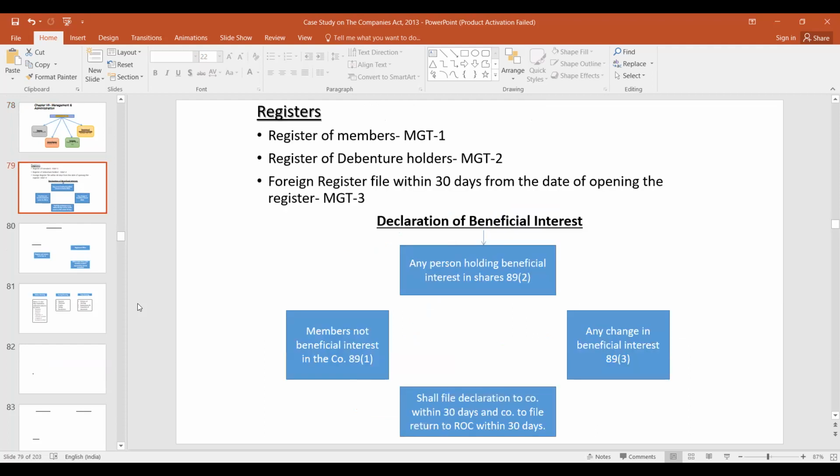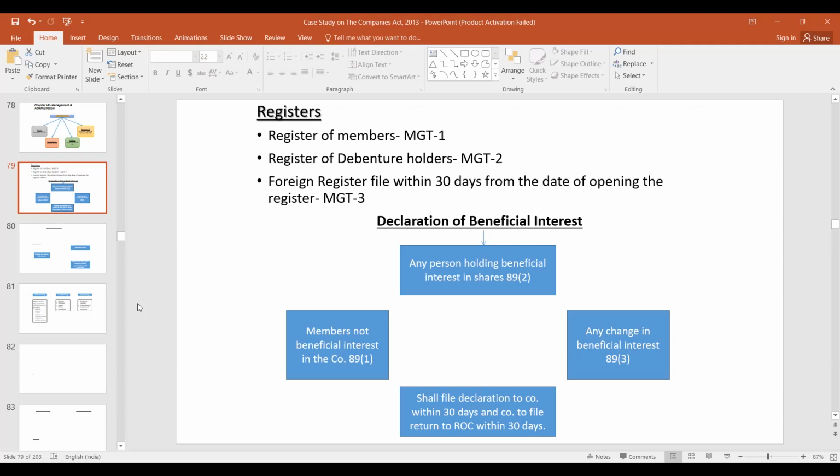Regarding this beneficial owner, let me ask you something on this. Section 90. Who is a significant beneficial owner? What percentage is there? 25%. Yes, not less than 25%. Means what, sir? We are not aware of this.